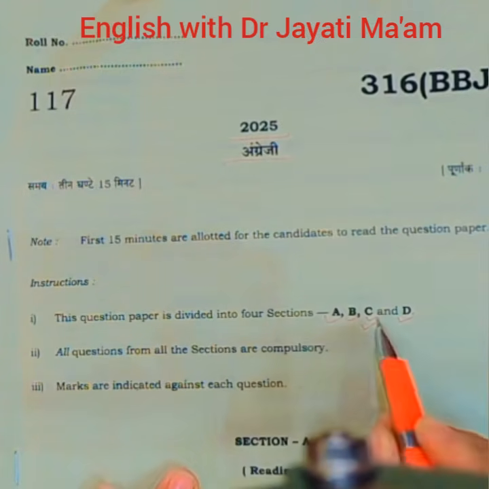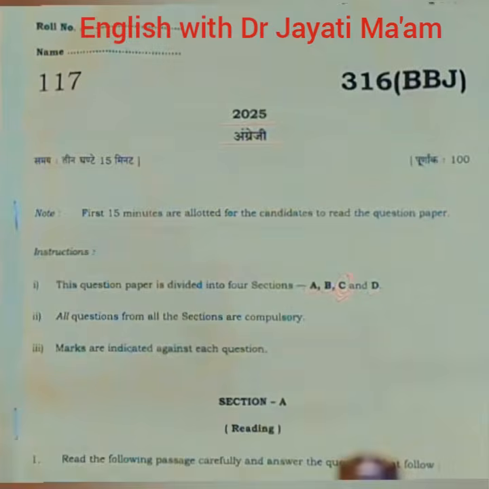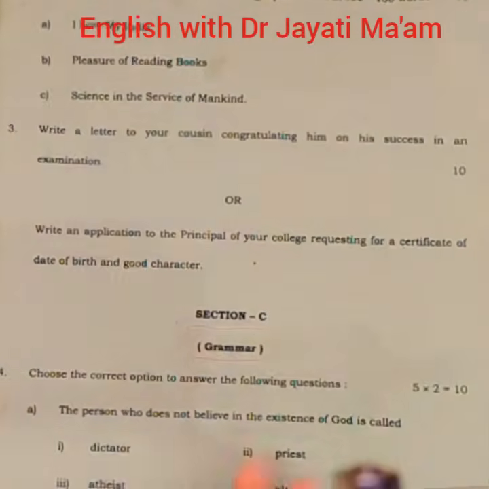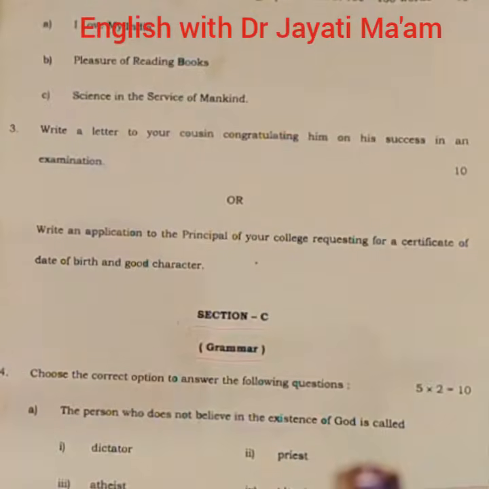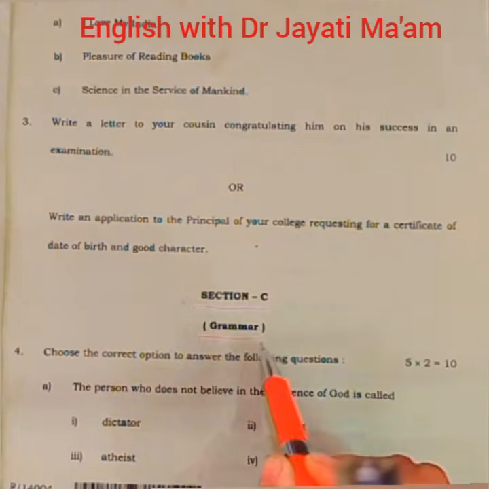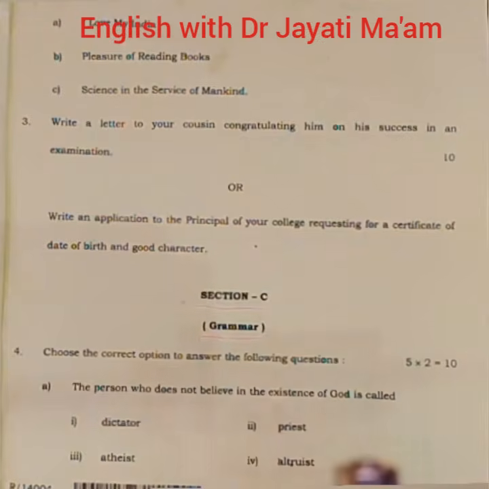At first we will discuss section C. As far as I think, this is the most scoring section in this question paper. So let's go to section C. It is a grammar based section and it is of 25 marks in total.